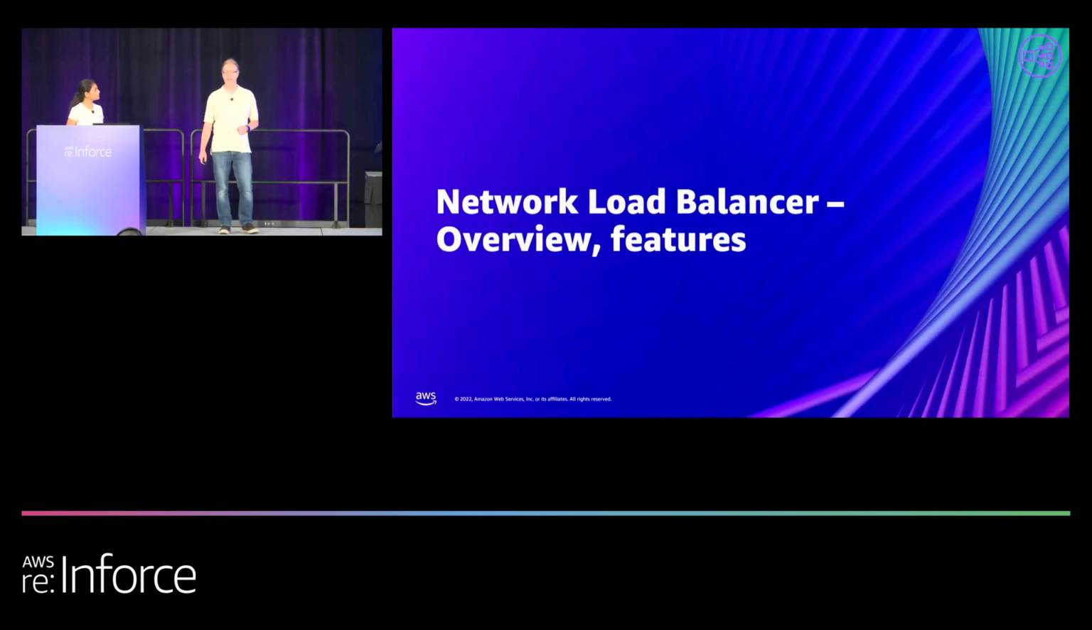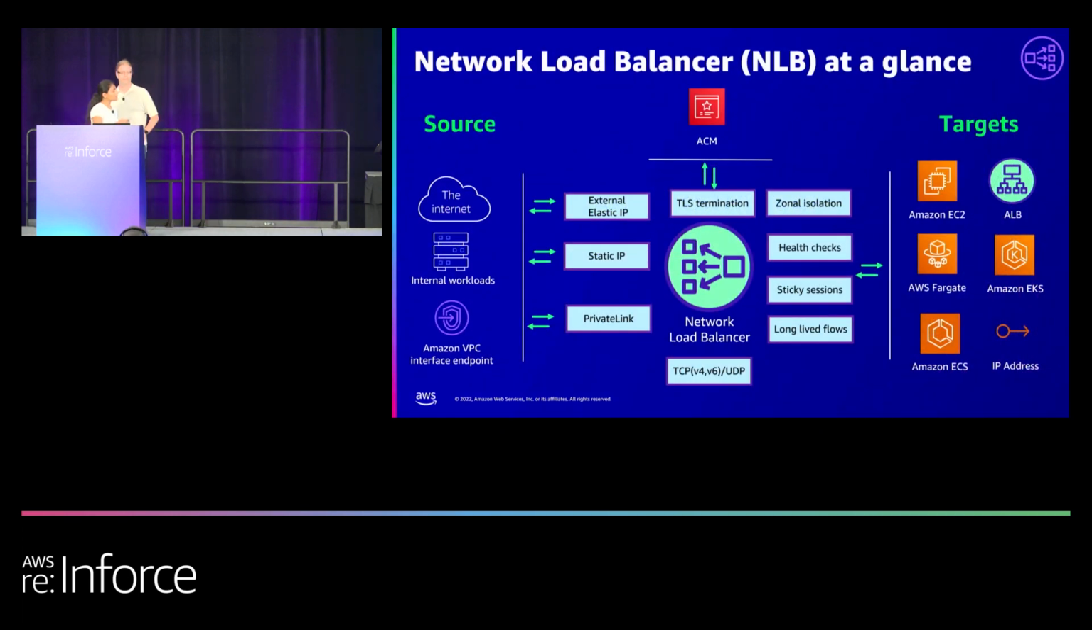So we're going to dive in a little bit more with the network load balancer. I can talk about the NLB. Again, as we've already discussed a little bit, this operates at your layer 4. The source would be either your internet, your internal workloads, or the Amazon VPC interface endpoints. The traffic from your source would move into your NLB, which is operating at your layer 4, and it would move into your backend targets.